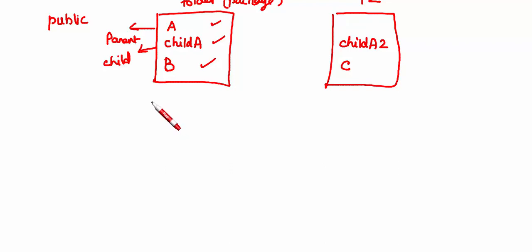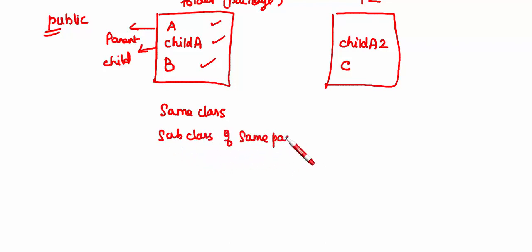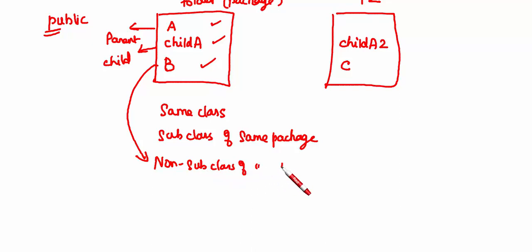So if you declare it as public, you can access it in the same class, the subclass of the same package, and the non subclass of the same package. This B is not a subclass, so it is a non subclass of the same package.